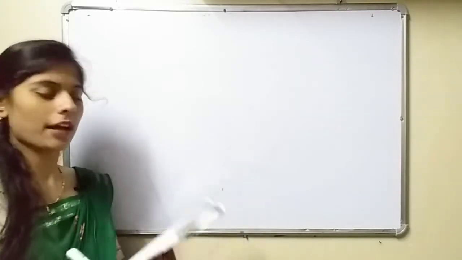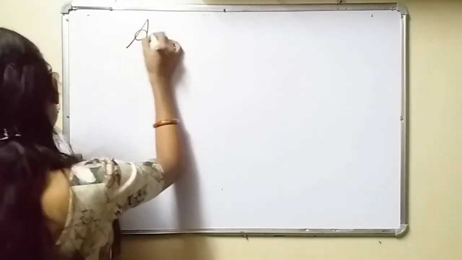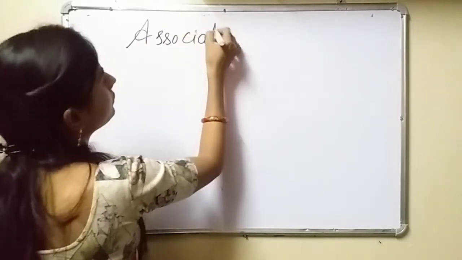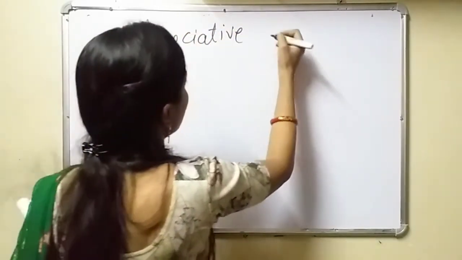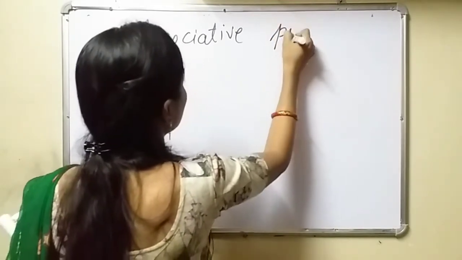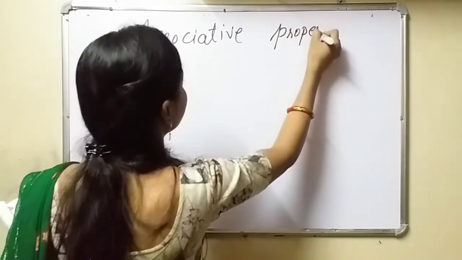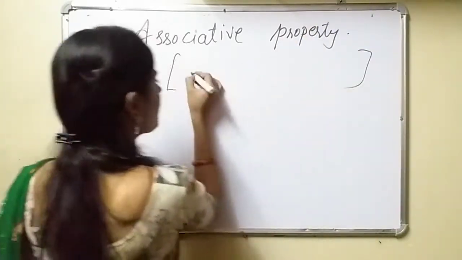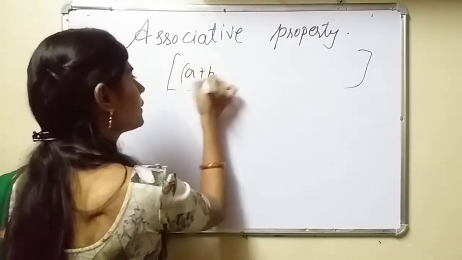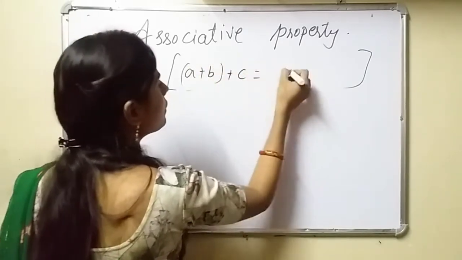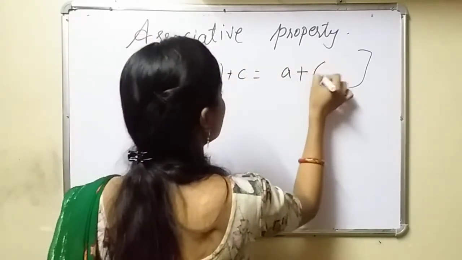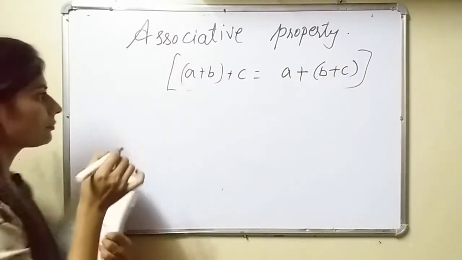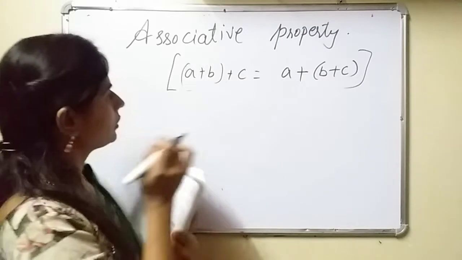Now see, associative property. What is associative property? In this, you have to remember this: (A plus B) plus C is equal to A plus (B plus C). These both will always be equal. See, one example is given here.